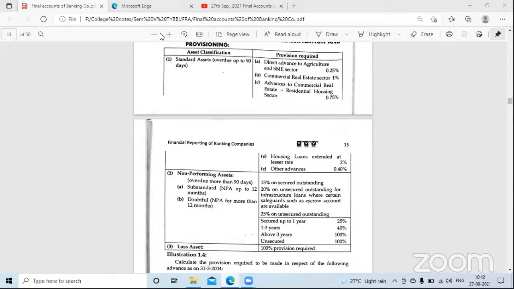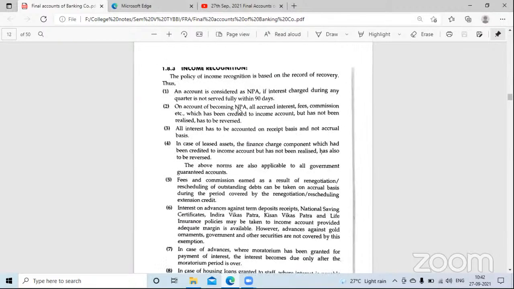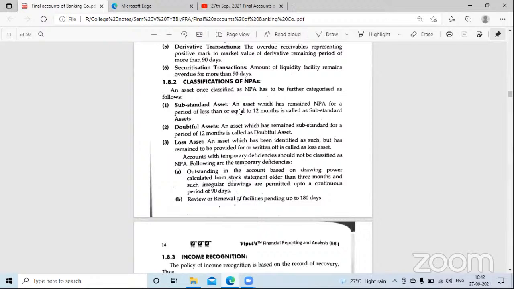Done? Yes, ma'am. Then let me just ask you. Tell me, if it is a standard asset and it is a direct agricultural advance? Ma'am, 0.25%. Very good.